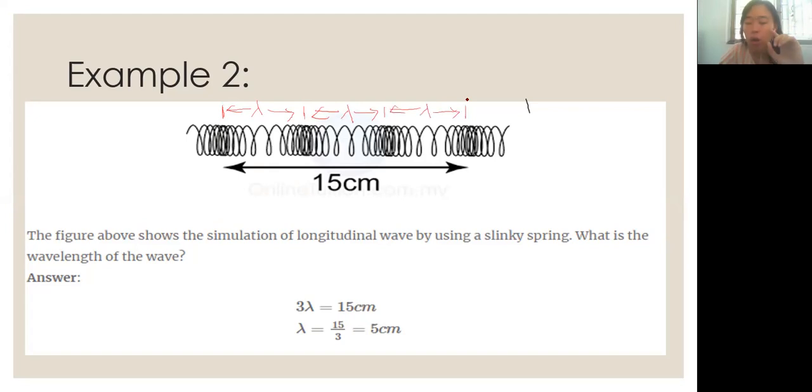To find the value of one wavelength, you just divide 15 by 3, and you get the answer of 5 cm. Very good, Emily, divide by 3. This is how you solve this kind of question. Usually they will give you this kind of question. Clear, everyone? Any problem here at the moment?